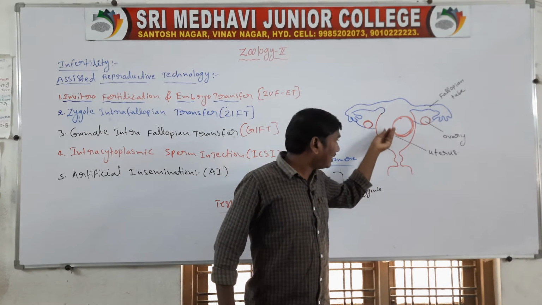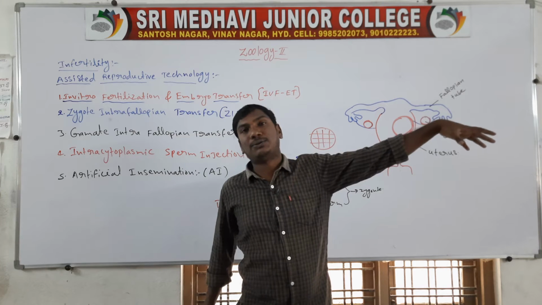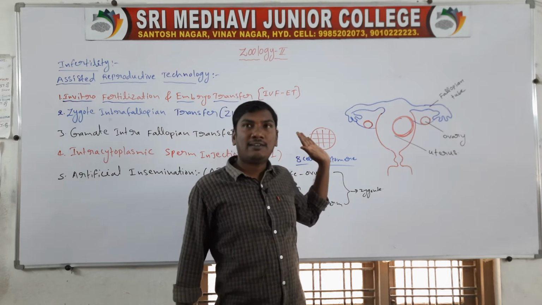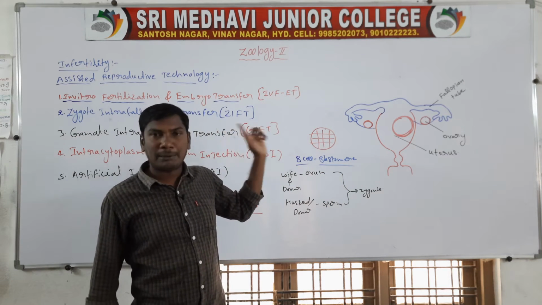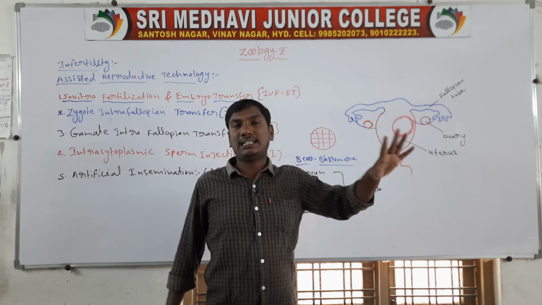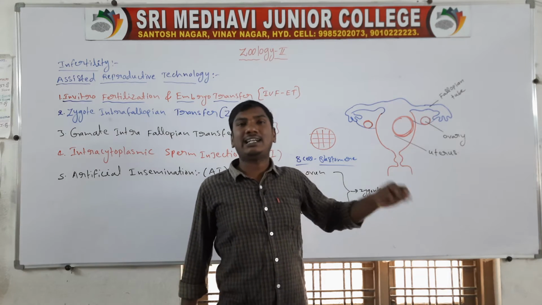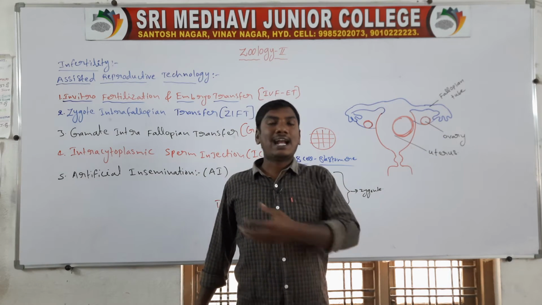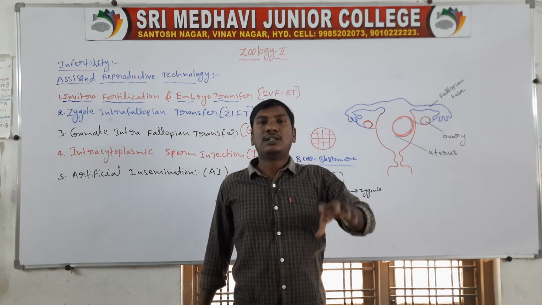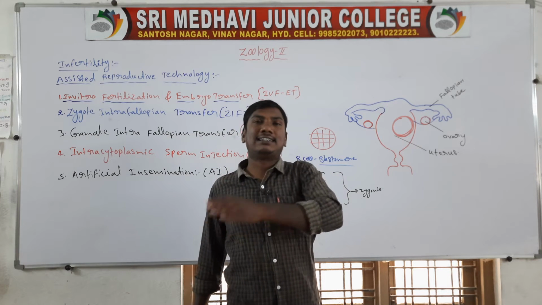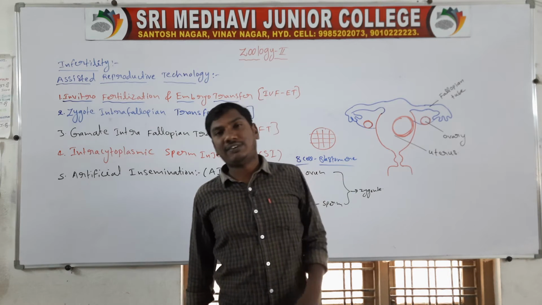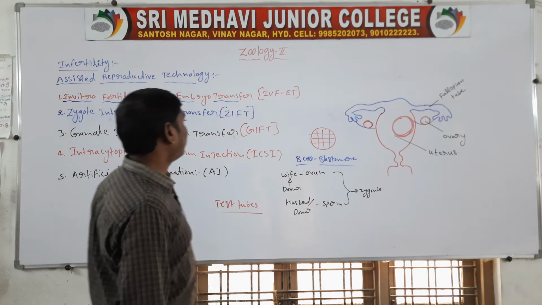The embryo or zygote of this female is transferred to another female's uterus. That is called a surrogacy mother. Simply, in vitro fertilization means fertilization occurring outside the female body. In this technique, the egg is taken from the wife or a donor and sperm from the husband or a donor. The egg and sperm fuse in the laboratory in test tubes. After the zygote forms, it undergoes cell division to the 8 cell blastomere stage, and that embryo is inserted into the uterus. This is in vitro fertilization and embryo transfer, the first type.